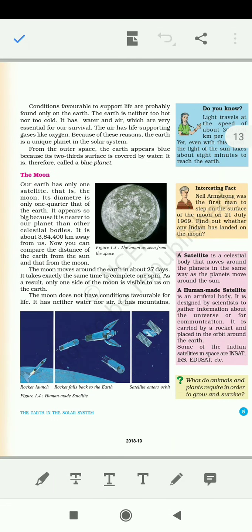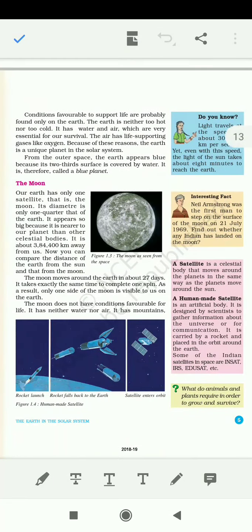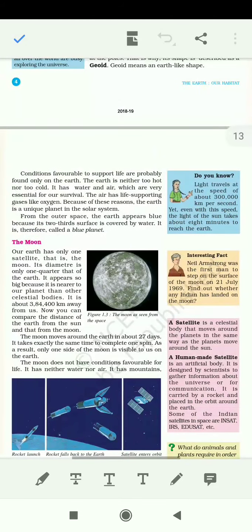It is also called the blue planet. Earth, our planet, which also has life, is called the blue planet because almost 75% of our planet is covered by the oceans, and the ocean is referred to as the blue color. That's why it's called the blue planet.